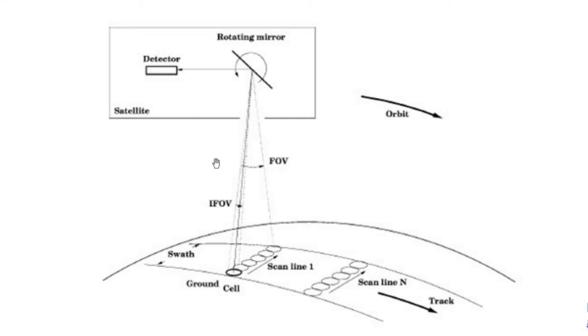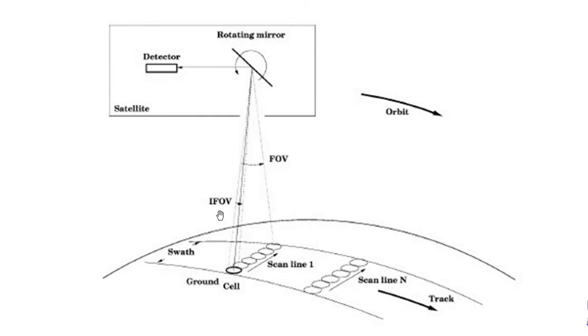In the satellites of 1980, 1990 and the initial 2000s, there was only the concept of FOV, and the whole swath width was covered in the same image, but the pixel resolution was lower, which was 30 meters in the case of Landsat from 1972 onward. Then the concept changed from FOV to IFOV, and the stationary mirror was replaced with a rotating mirror. So you can see here we have a zoomed-in picture of IFOV.